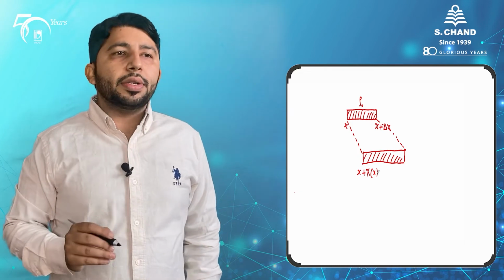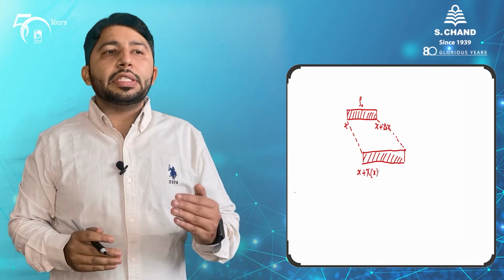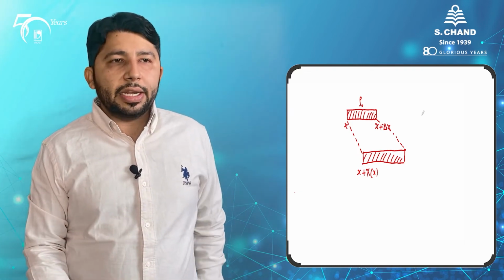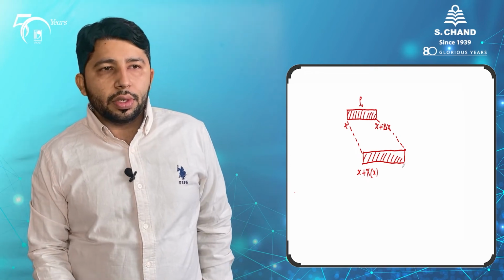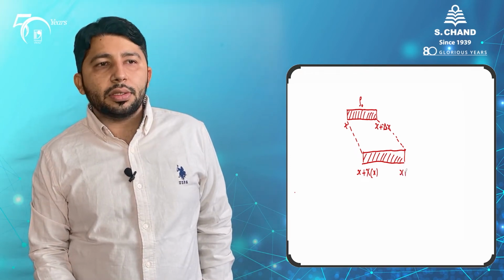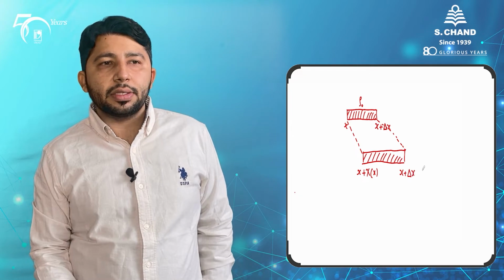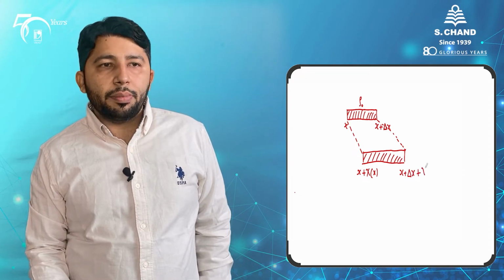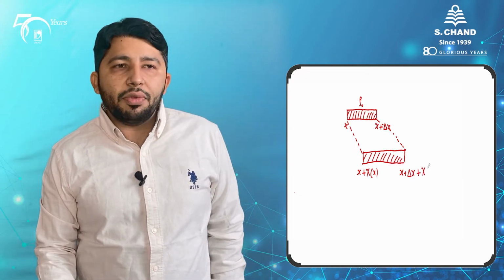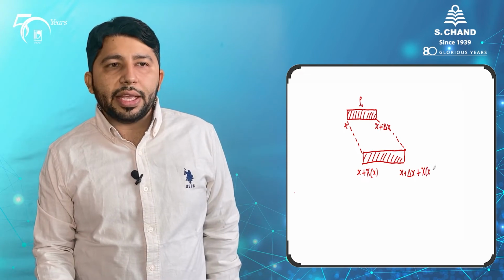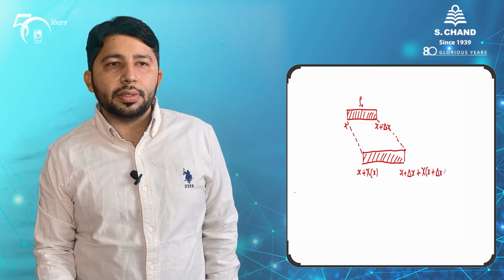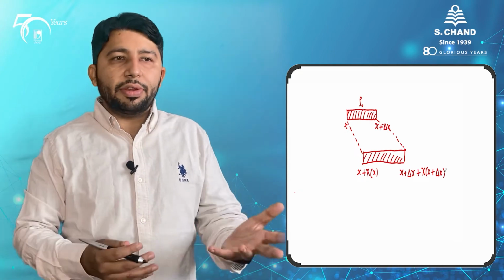This is overall defining the change in the position of this block because of that sound. The other end of this air block, x plus delta x, will move to this point, x plus delta x plus chi, because at this point chi will also work like x plus delta x. So this can also be defined like this.